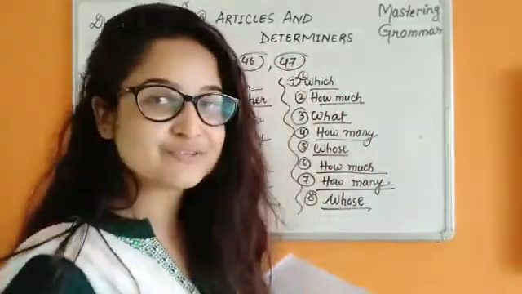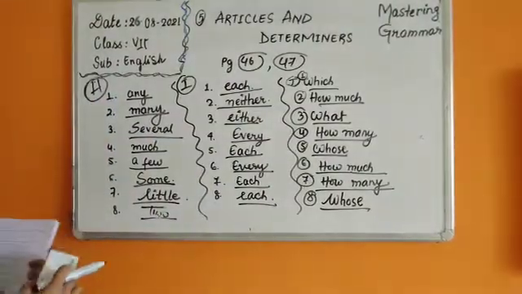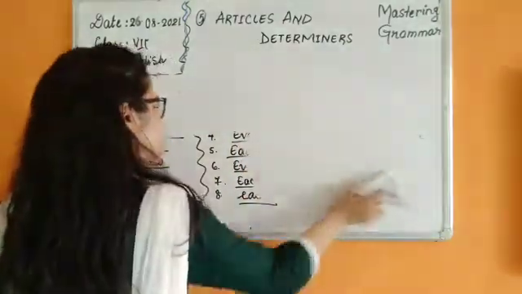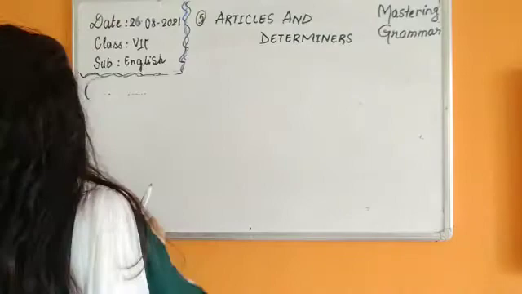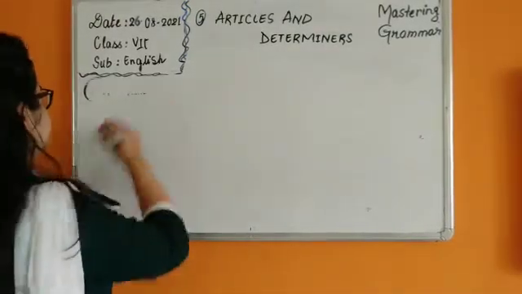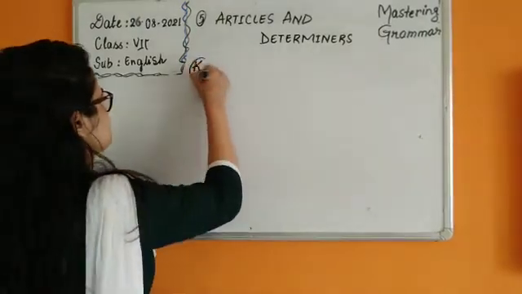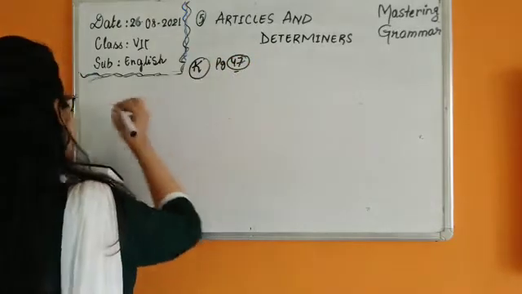For this I will have to clear this board. I hope you are done with it, children. Now exercise K, the last one. This is also on page number 47 only. Number 1.